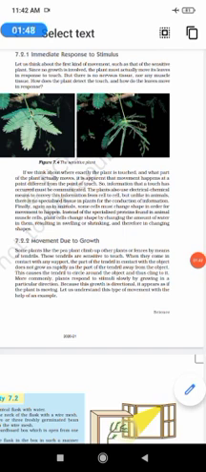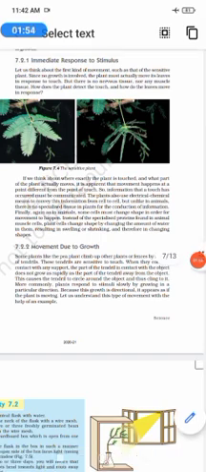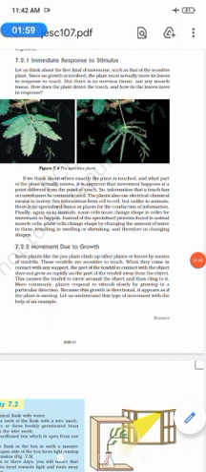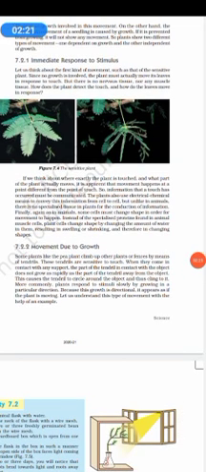So that is an immediate response to a stimulus, and the stimulus here is touch. So what happens when we touch? The information that a touch has occurred is communicated, and the plant uses electrochemical signals, that is electrical and chemical means, to convey this information from cell to cell. But unlike in animals, there is no specialized tissue in plants for conduction of information. There is no nervous system.